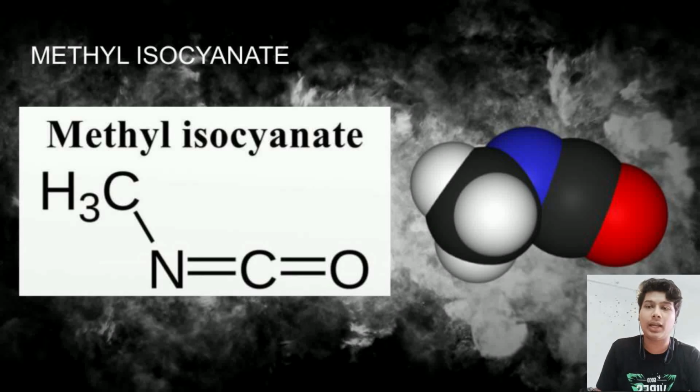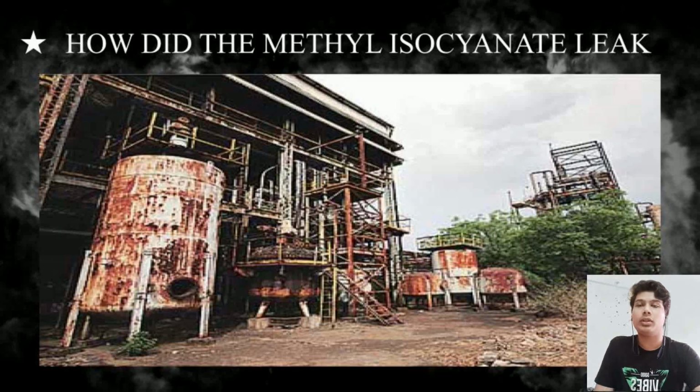How did the methyl isocyanate leak? Union Carbide India's Bhopal facility housed three 68,000-liter liquid MIC storage tanks, E610, E611, and E619. Months before the tragedy, MIC production was in progress and was being filled in the tanks. No tank was allowed to be filled more than 50% of its capacity, and the tank was pressurized with inert nitrogen gas. Pressurization allowed liquid MIC to be pumped out of each tank.